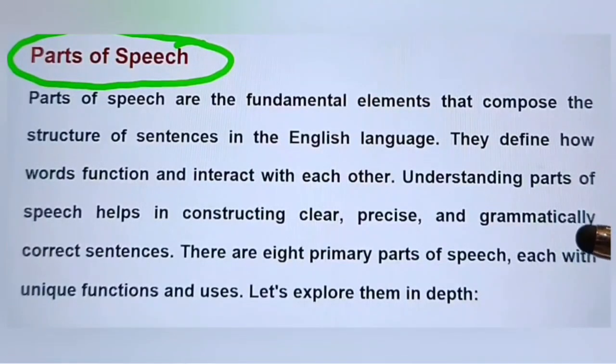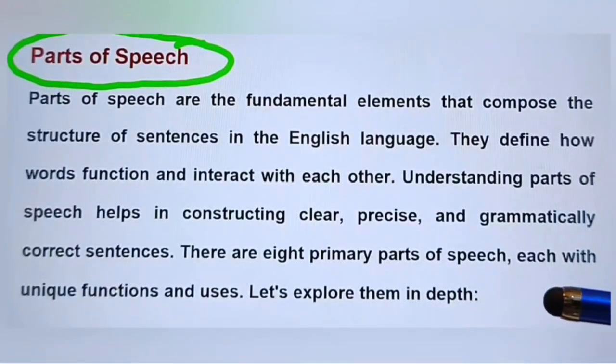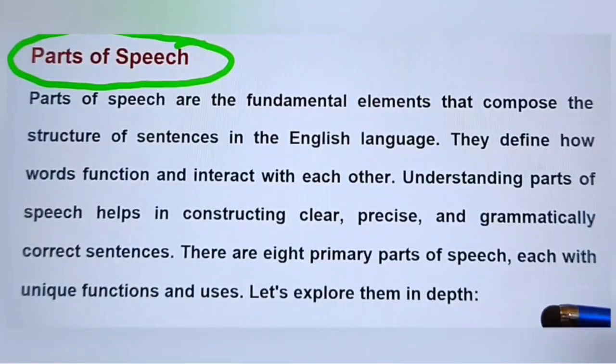Understanding parts of speech helps in constructing clear, precise, and grammatically correct sentences. There are 8 primary parts of speech, each with a unique function and usage. Let's explore them in depth.